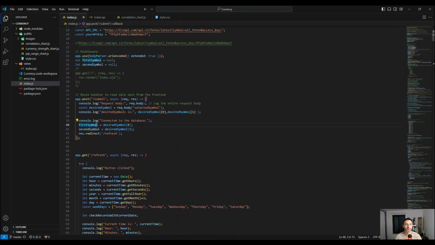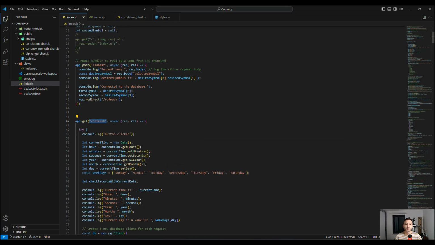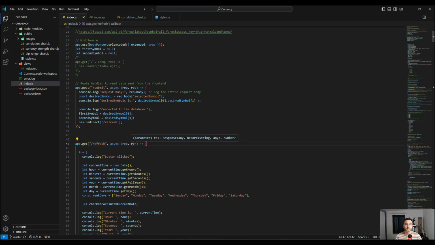here inside the post. Whenever I refresh the page and go to this action, it will read this function, and it will also call the database to fetch these 2 symbols. But I had an issue: this one will only be called whenever I click the OK button, and this one whenever I refresh the website. So how to use these 2 symbols which are inside this app.post function inside this one?